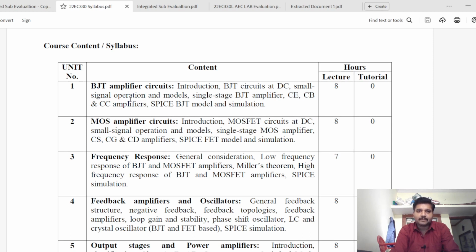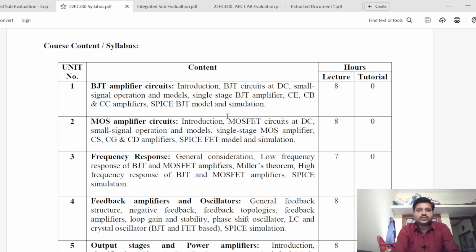You are going to repeat the same for the MOS device, which is the MOSFET. You will analyze the DC analysis and also the AC analysis, which is basically the small signal model for MOS amplifiers, again in 3 different configurations: common source, common gate and common drain amplifiers.